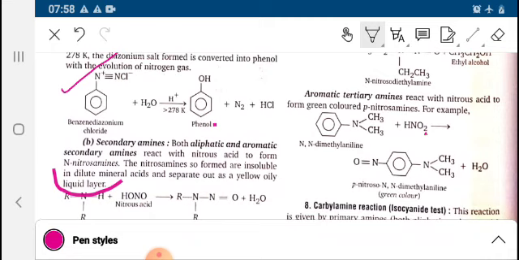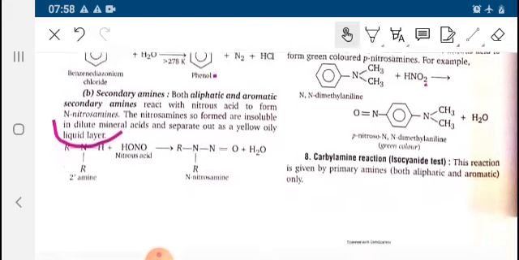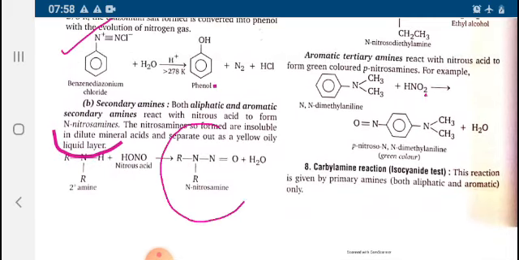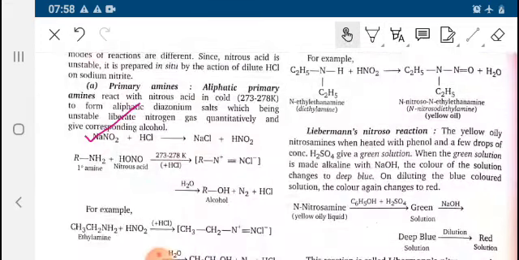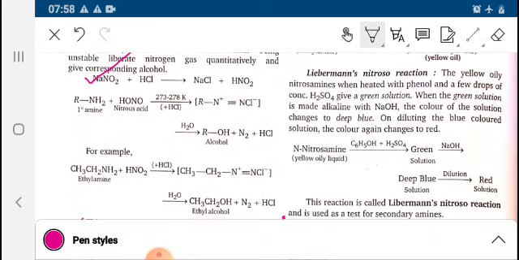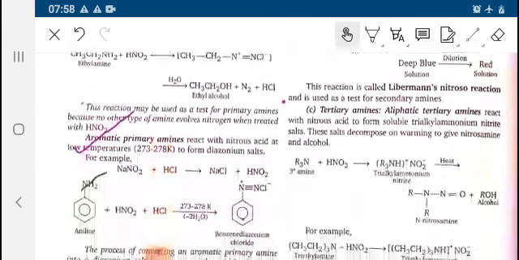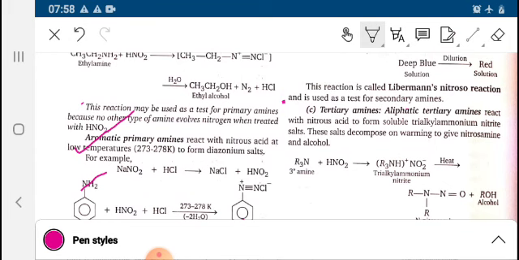Similarly, 2-degree amines, both aliphatic and aromatic, react with nitrous acid to give N-nitrosamine. N-ethyl ethanamine reacts with nitrous acid to give yellow oil. Here is the Liebermann nitroso test. What happens in this test? N-nitrosamine in the presence of phenol and sulfuric acid gives green color, which on reaction with NaOH gives deep blue color, and on dilution gives red color.